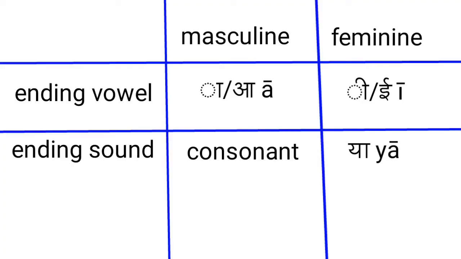So once again, remember these evolved Sanskrit rules: if words end with the a sound, they go under masculine. Words ending with the e sound go under feminine. Any word ending with a consonant goes under masculine, and words ending with ya go under feminine. These four rules work for most words that come from evolved Sanskrit in Hindi.